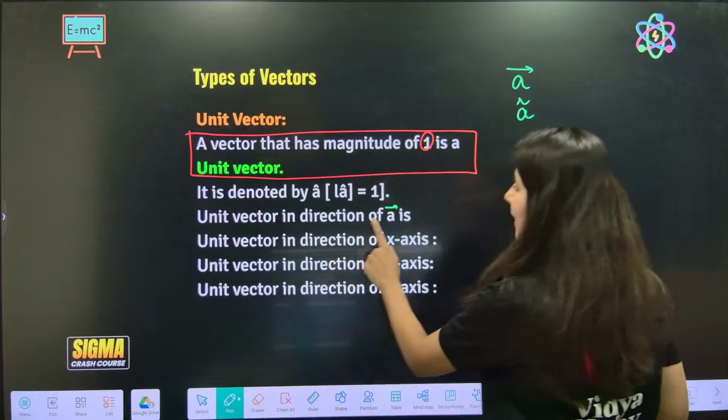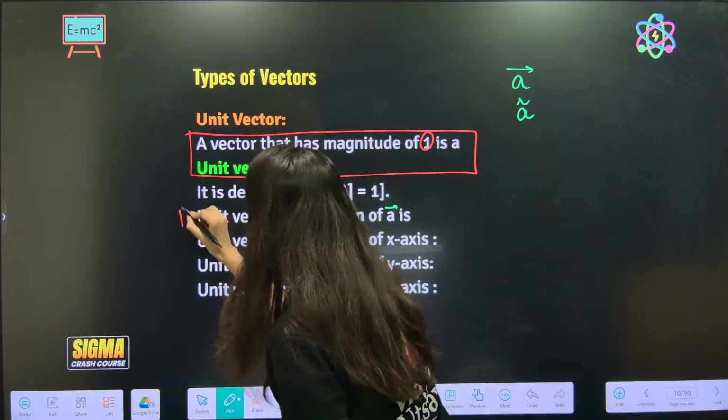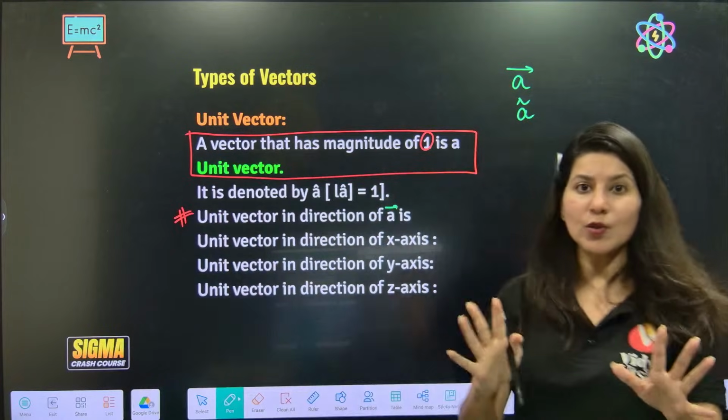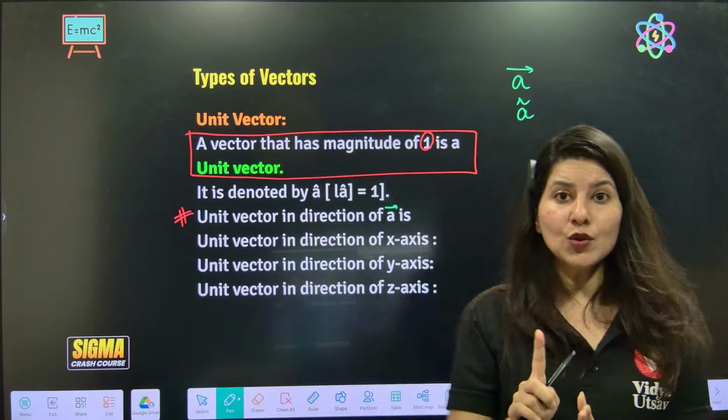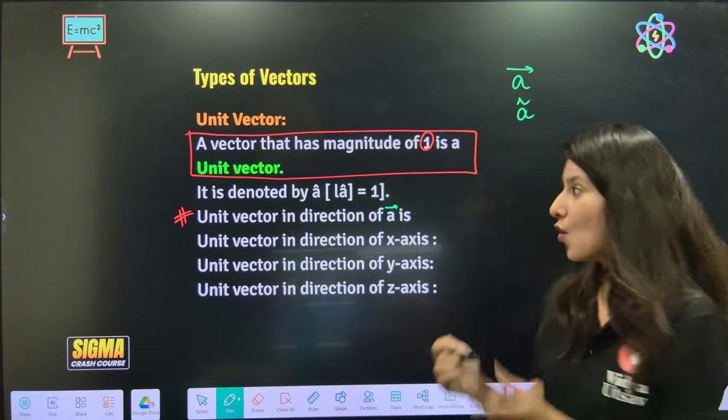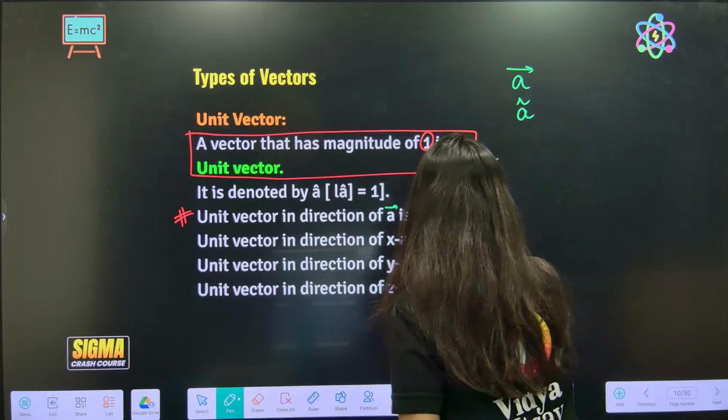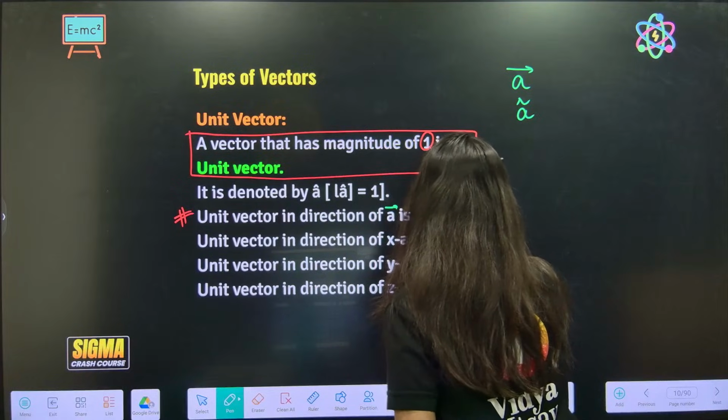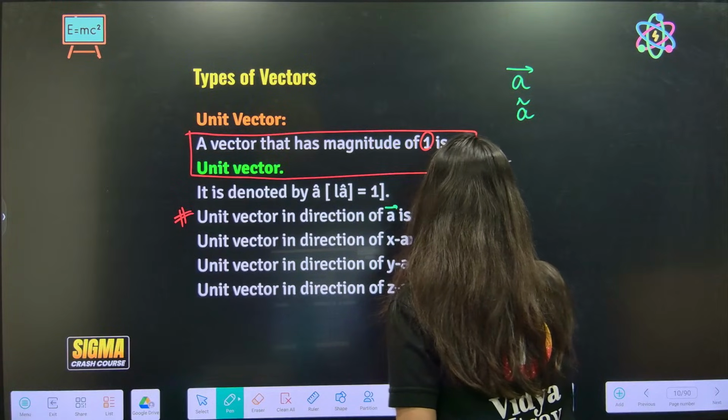Now tell me, unit vector in the direction of a vector. So what's the formula, everybody? How to find the unit vector? Suppose a vector is given to you and you need to find the unit vector. All you have to do is write that vector and divide it by its magnitude.